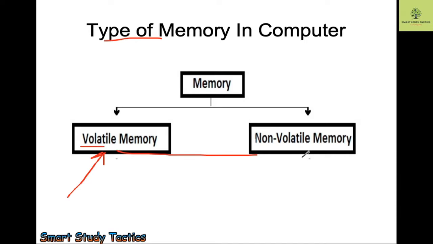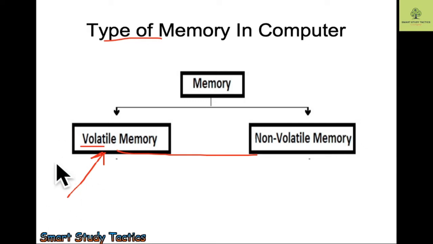Let's suppose you want to listen to music and you selected four music files from your drive and you start playing them. So what will happen? The four musics will start playing. Let's suppose your system is not connected with the UPS and power is switched off by mistake. What will happen then? When you start your computer again, that MP3 will not play. The computer will start from the beginning. If you want to play, you have to go to the particular drive and play.